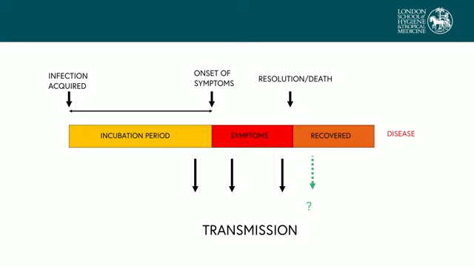It's not clear whether transmission can happen from those who are infected and never show symptoms, asymptomatic cases. But the virus has been detected in throat samples from an asymptomatic case, and in a case cluster in China, the only known source was someone with no symptoms, so this is a possibility.